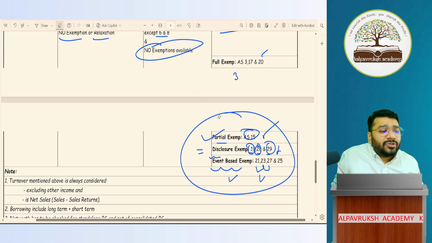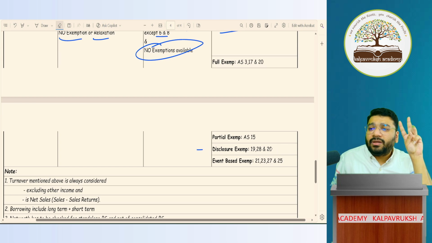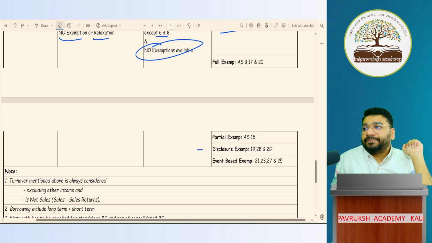So how many types of exemptions we have? 4 types of exemption. First is full exemption. Second is partial exemption. Third is disclosure based exemption. Fourth is event based exemption. Which AS full exemption? 3, 17, 20.